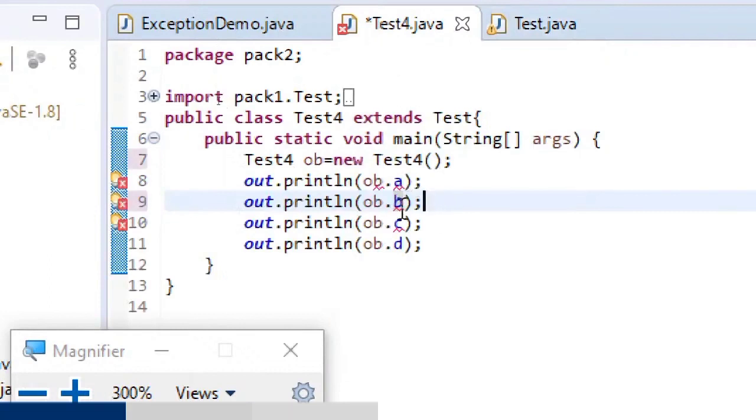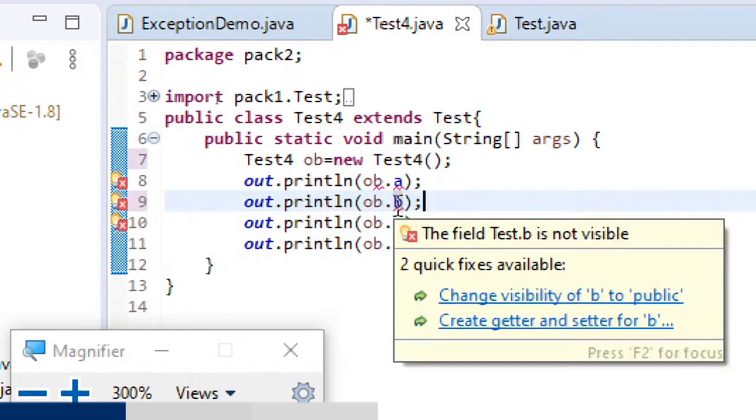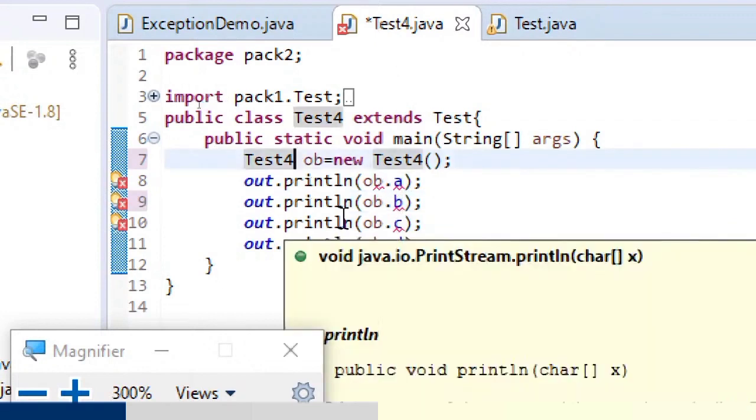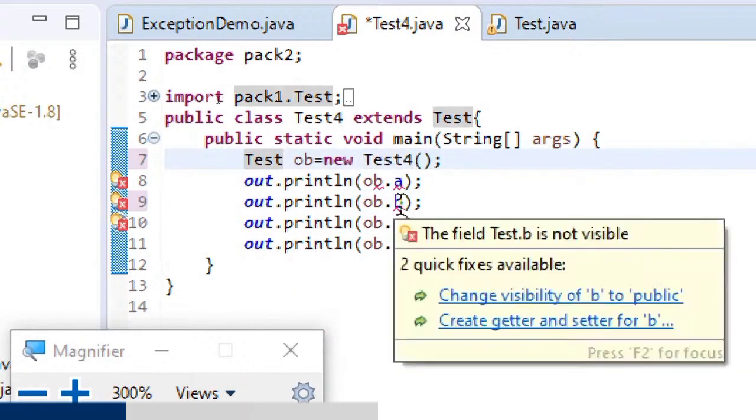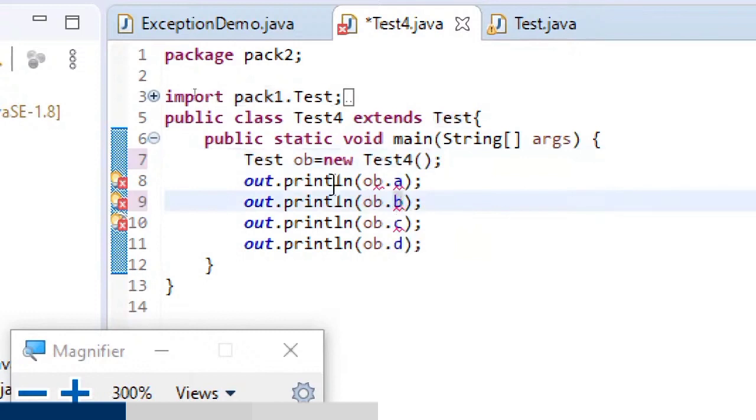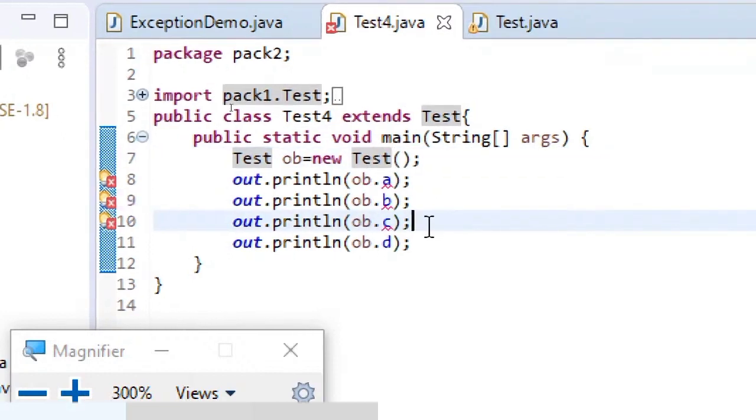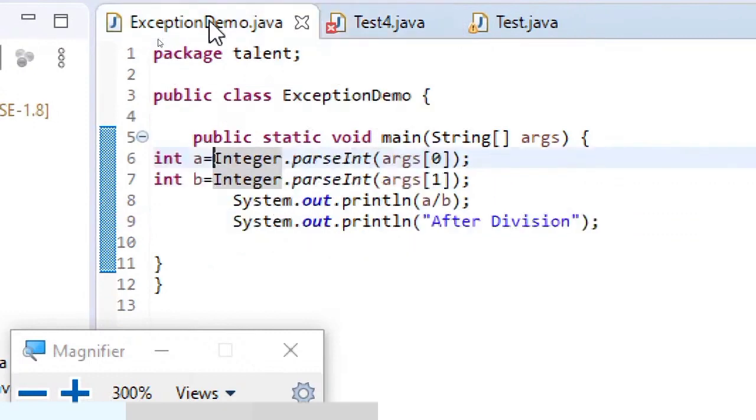So even if I'm using the same thing, it's not coming. Suppose I make it with a test, but still the same. Test 4 is anyway a subclass of test, but still, when I'm creating the object with test or test 4, the answer is the same. So that's what Pawan Kalyan said. I'll check it once and let you know. But when I'm using static, it's coming. When I'm just using static, it is coming.